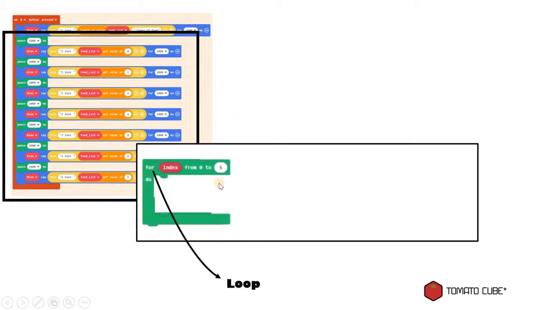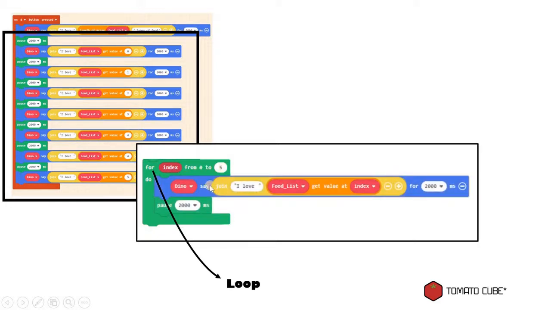This is a loop, the green color block here that says for index from 0 to 5, and inside there we just need to have one line of code that says Dino says I love food, and return the value based on the index. So in this case, it's the index from 0 to 5, so the first iteration will be 0. It will return the value for index equal to 0. Then it will look again at the second iteration, which is number 1. So it will return the value for index number 1. And it will keep repeating until it reaches a condition, which is 5.